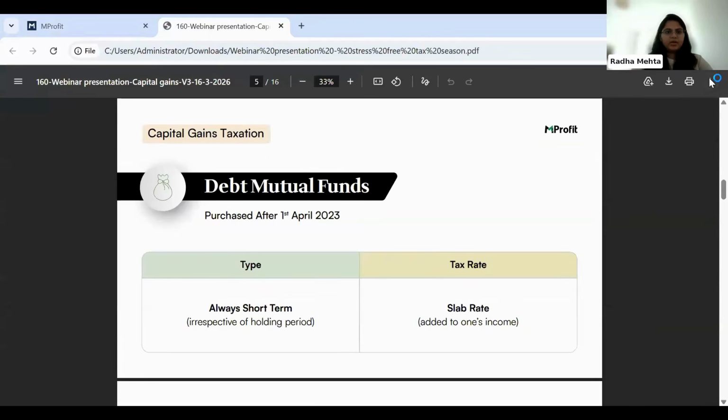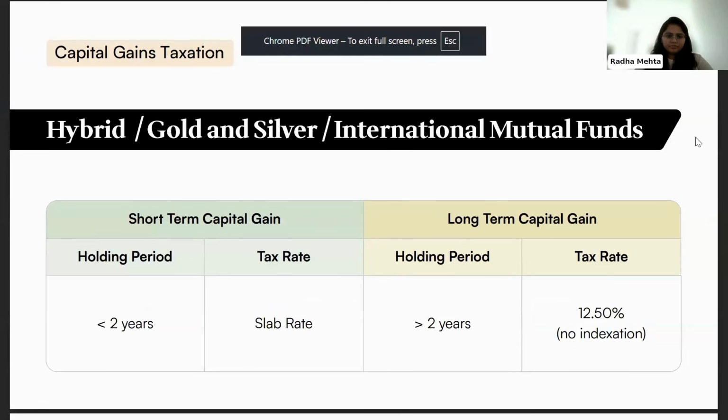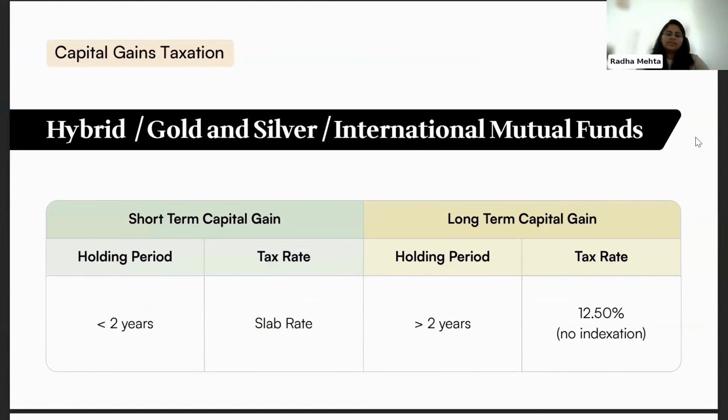Okay. Next, moving on to the next category, which is the hybrid mutual funds. Along with this, we are also talking about gold and silver mutual funds and international mutual funds. The reason why we are talking about all of this together is that the same rule of taxation applies to all three categories: hybrid mutual funds, gold and silver, and international mutual funds.